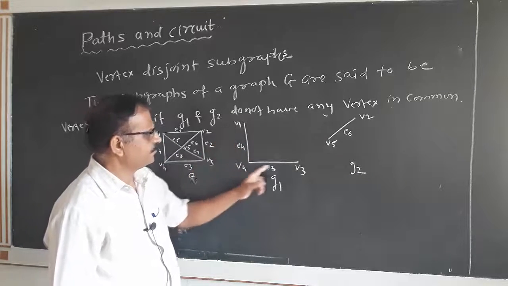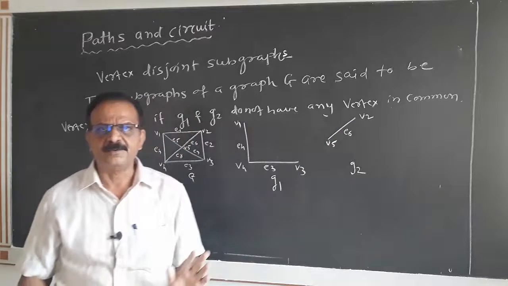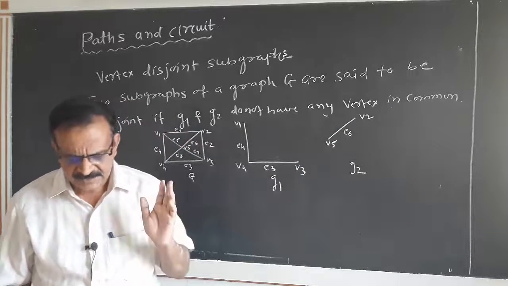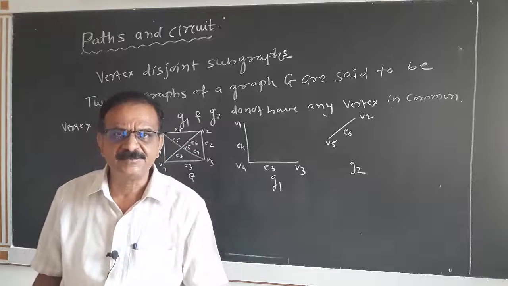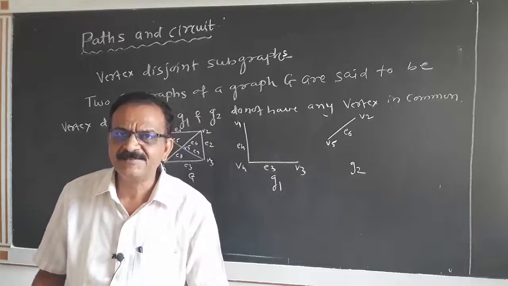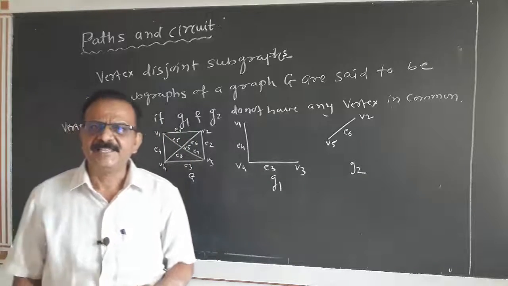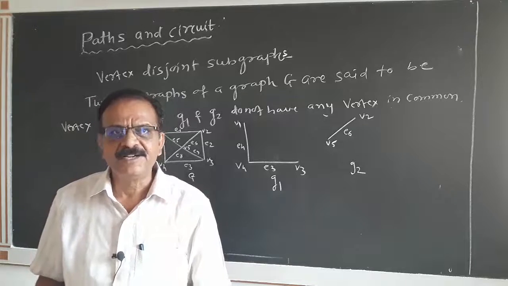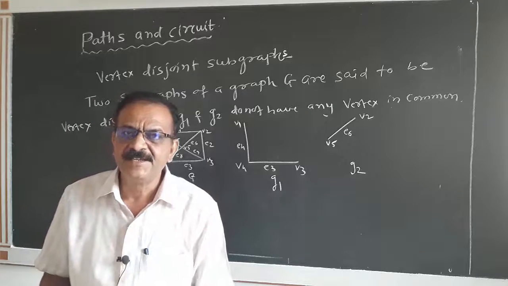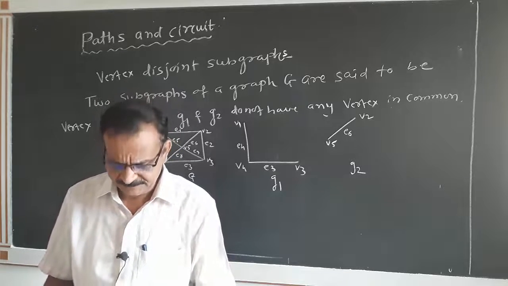This has V1, V4, V3, this has V2 and V5 only. Vertex is not common there. As vertex is not common, edges are also not common because edges are incident on the vertex. That means in an edge disjoint subgraph only edges are not common, but vertices may be common. But in a vertex disjoint subgraph, vertices are not common and edges are also not common.